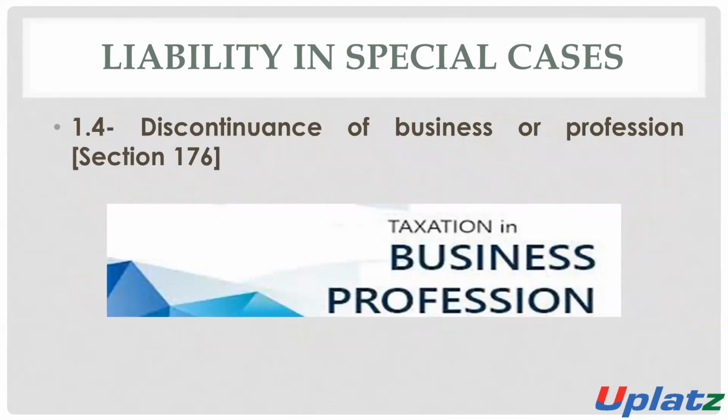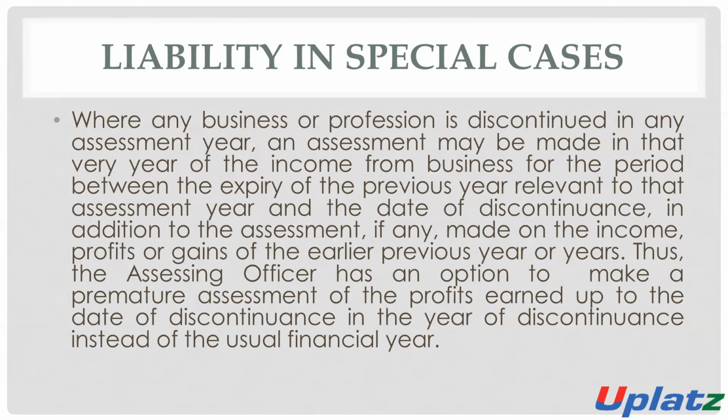Discontinuation of business or profession. Section 176. When there is discontinuation of business, that is, the business is discontinued by the assessee, in this situation the profit and gain of the previous year and the profit and gain of the current year up to the date of discontinuance will be taxable in such assessment year, means in the current year.